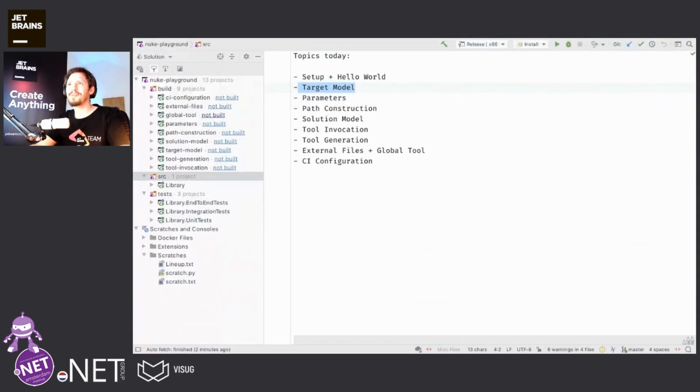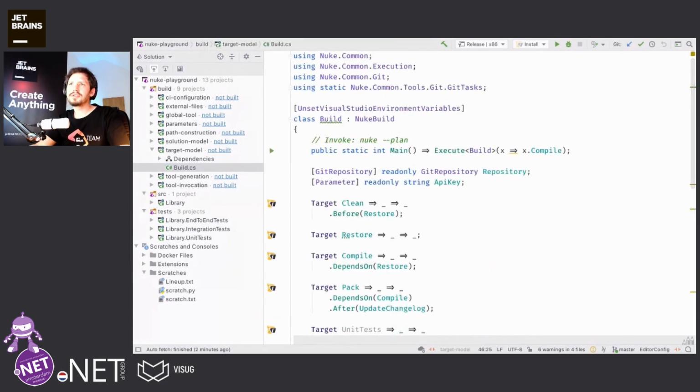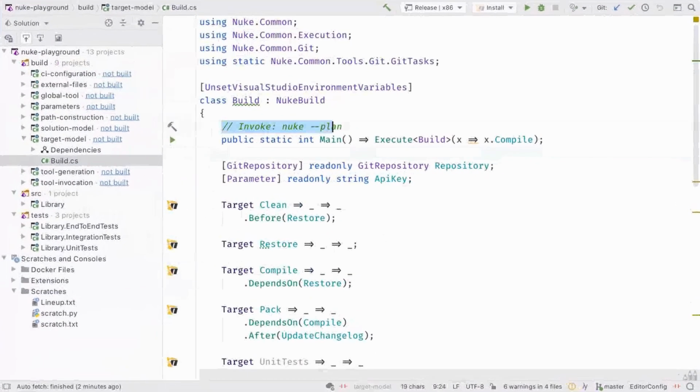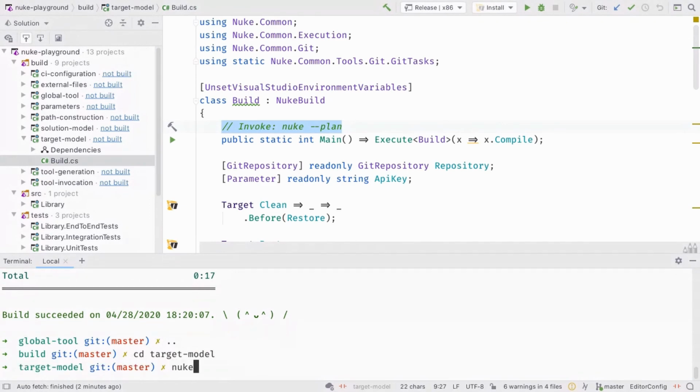Okay, now I will go back to the playground project. And we will start with the target model. So we have seen that already with a small example. But here's a more complex one. We can see this tells us, please invoke nuke --plan, and I will just do it. Let me navigate to that particular build. So we need to go to target model. And from here, I will invoke nuke --plan.